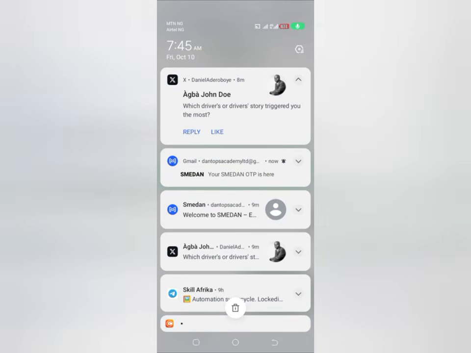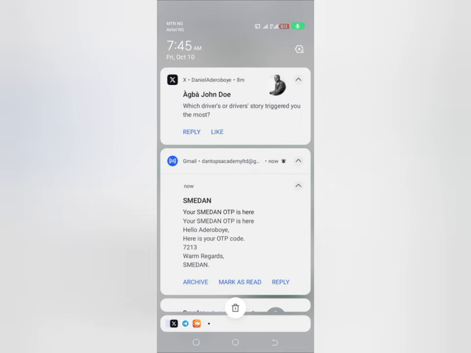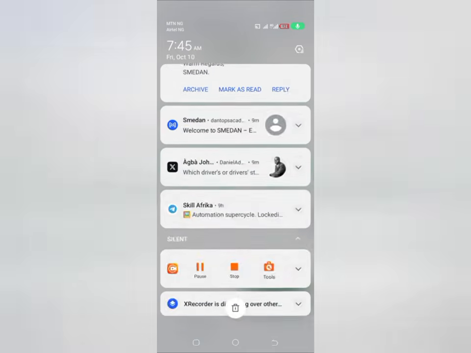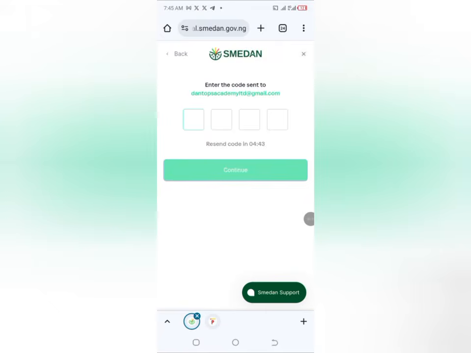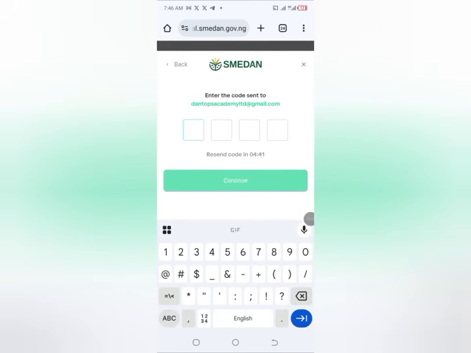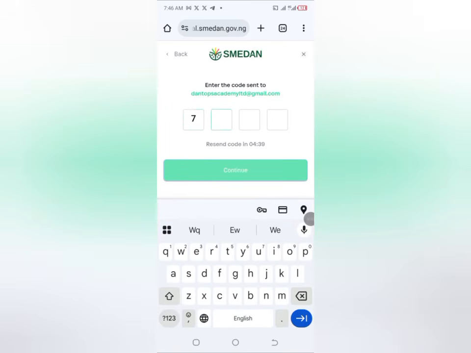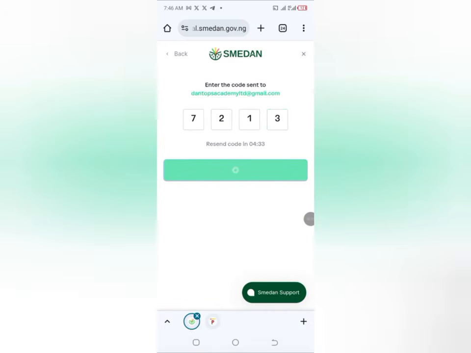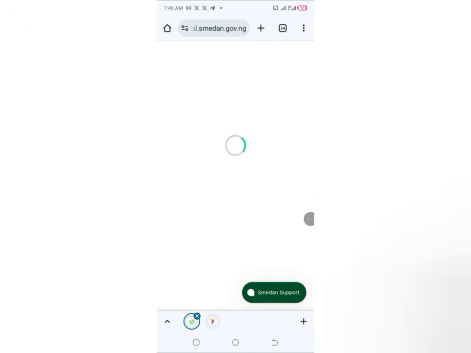So let me go to that email address and see if the OTP has arrived. This is the OTP. Okay, I've seen it, so I'm just going to type it back here. After you've seen the OTP, just come here and put it in. Then we're going to click on continue. Just make sure the OTP is correct. Then it tells me, okay, verification failed. What happened? Was there an error?